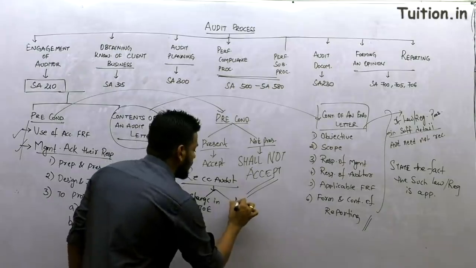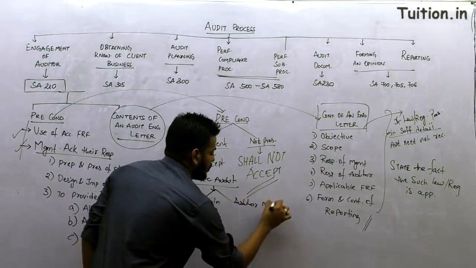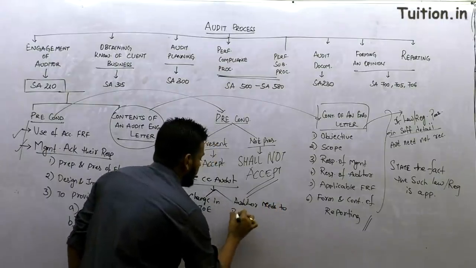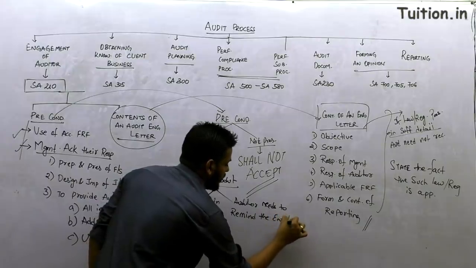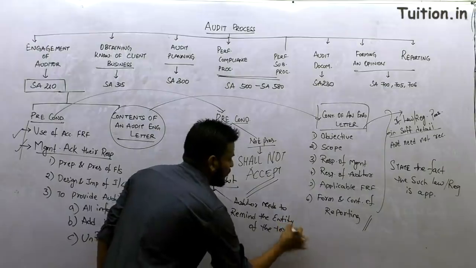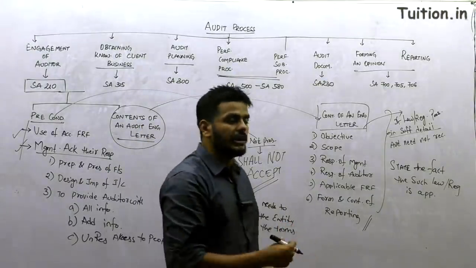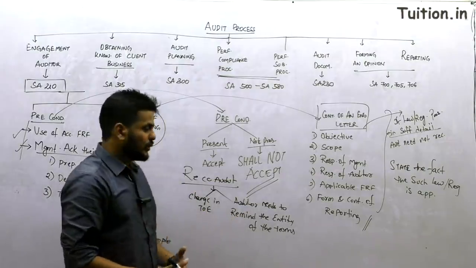Or when the auditor needs to remind the entity of the terms. Say for instance the top management has changed, so the terms are going to be the same, but we've got to write it to the new set of people in the management.